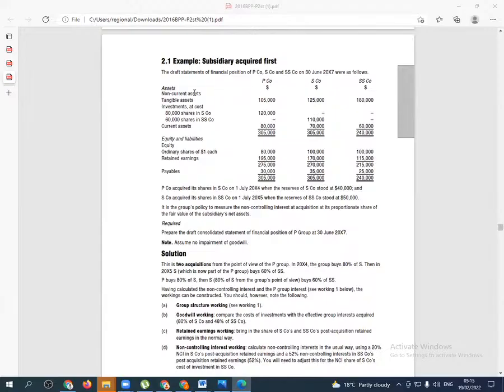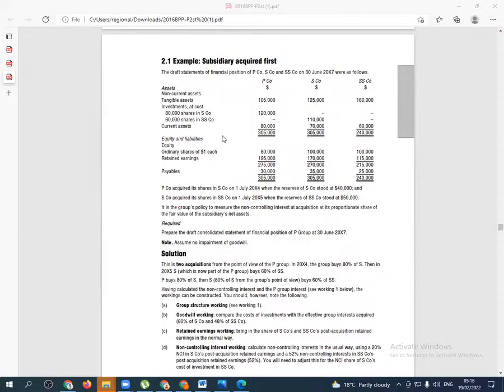So we can see here investments at cost. P bought 80,000 shares in S for 120,000. You're able to see this figure of 120,000. And then we have S company here, which paid 110,000 for 60,000 shares in SS company. And then we have the current assets, we have equity and liabilities, we have equity there, ordinary share capital, retained earnings, and payables.